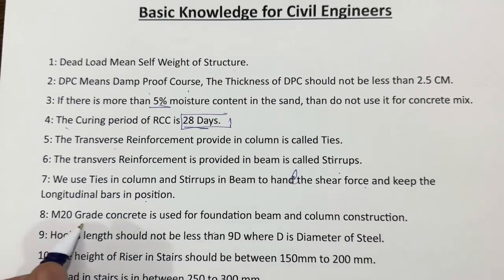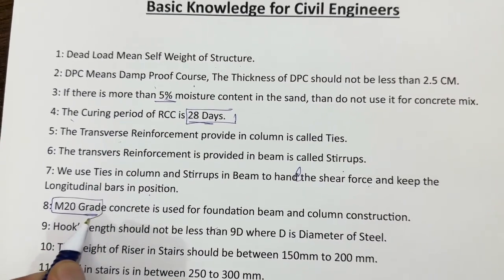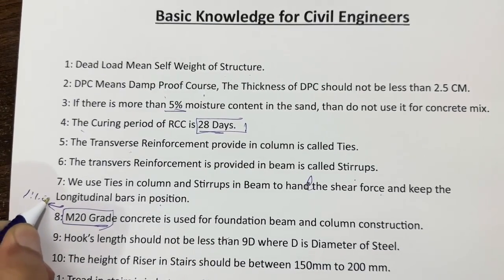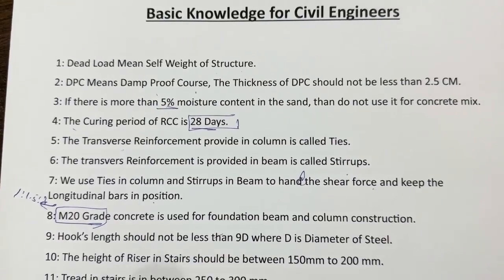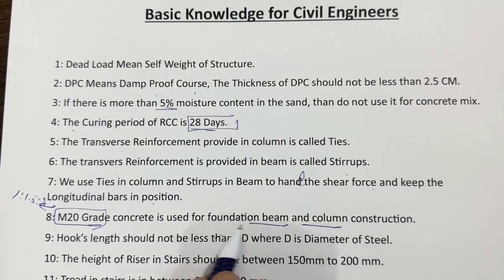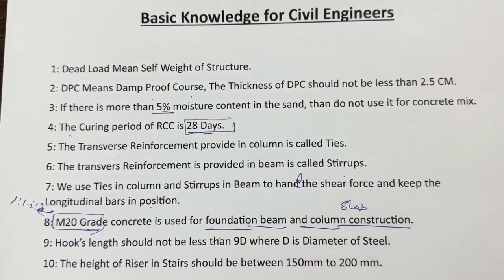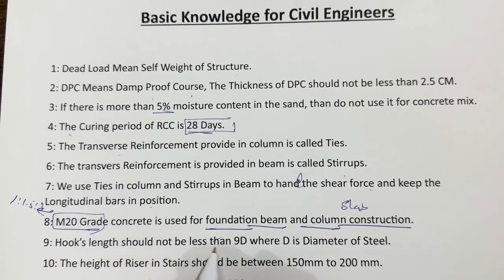Next, guys, you can see M20 grade concrete, which is very important, where the ratio is 1:1.5:3. M20 grade concrete should be used for foundation, beam, column, and also slab. Let me write here slab also, for slab construction. Don't use less than this. Hook's length should not be less than 9D, where D is the diameter of steel.